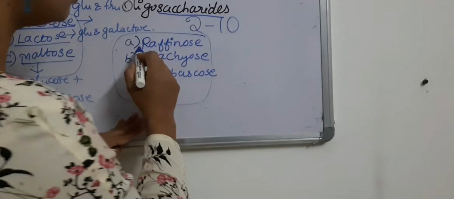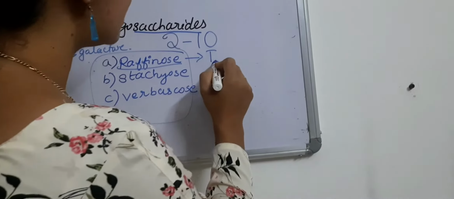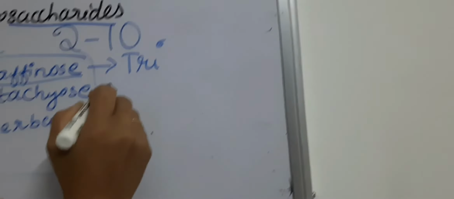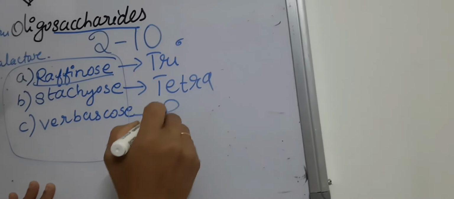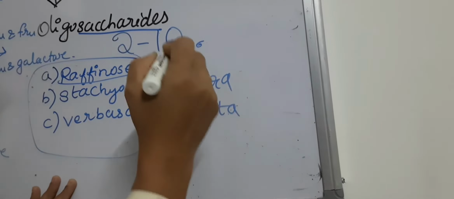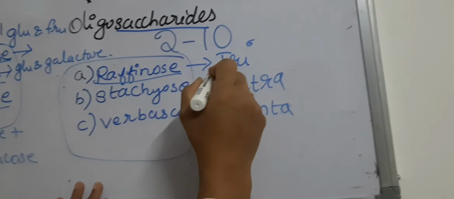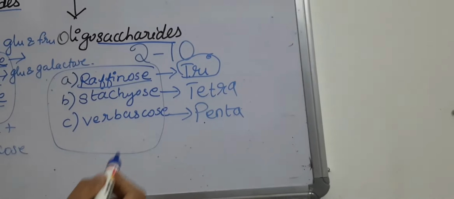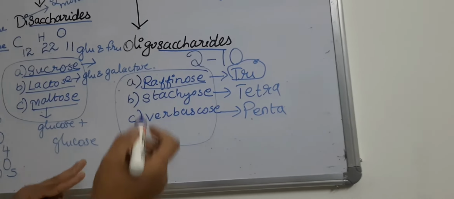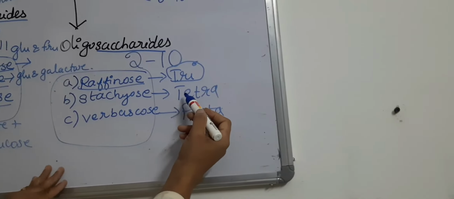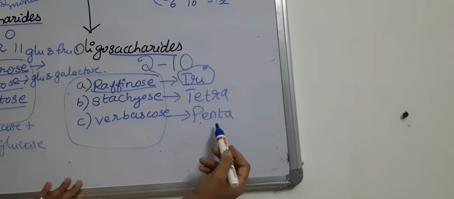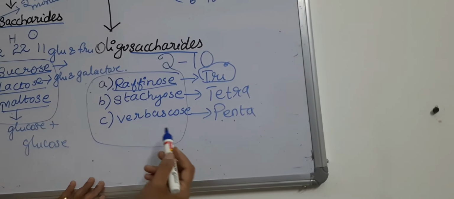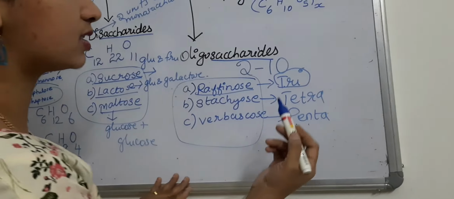Raffinose is a trisaccharide, stachyose is a tetrasaccharide, and the last one is a pentasaccharide. Tri means 3 units of monosaccharides combine to form raffinose. 4 units combine to form stachyose. 5 units combine to form verbascose.